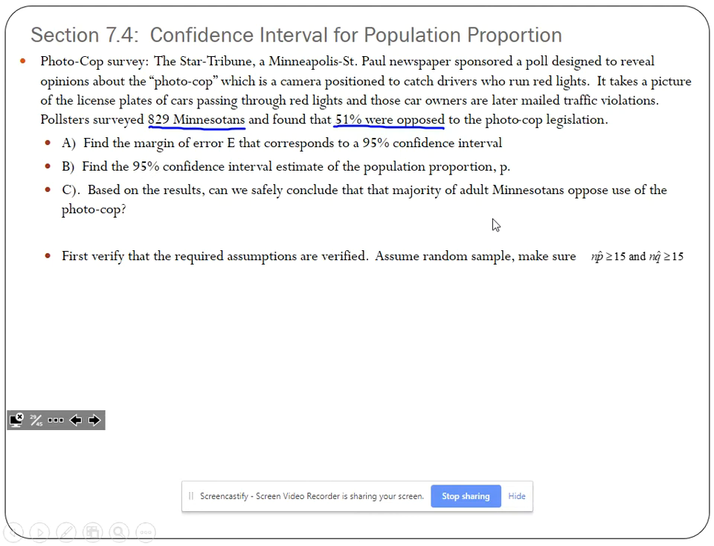So we have to verify a couple of things to be able to use the Z statistic: that N times the probability of success is greater than 15, and N times the probability of failure is greater than 15. So we have 829 times 0.51 for NP, and we have 829 times 0.49 for NQ.